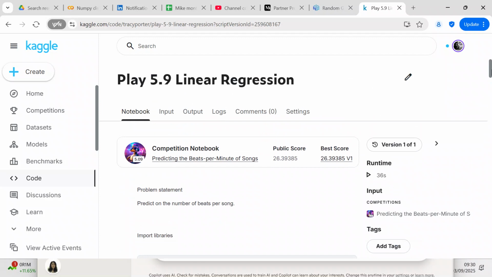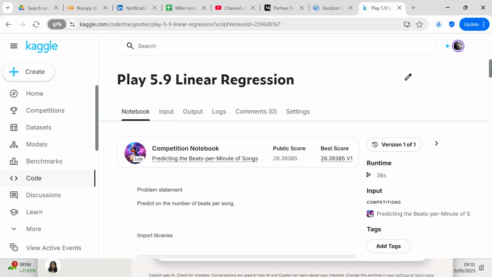And when I submitted it to Kaggle, I got a public score of 26.39. And I thought to myself, oh, you're not going to do very well. But when I checked the leaderboard, the best score was 26 as well. So my score wasn't that bad. It wasn't as bad as I thought it was going to be, because the best score was 26 and my score was 26.